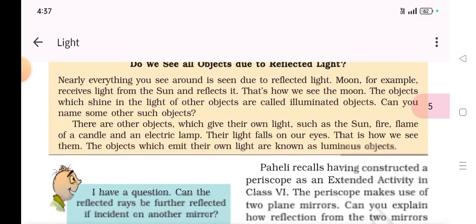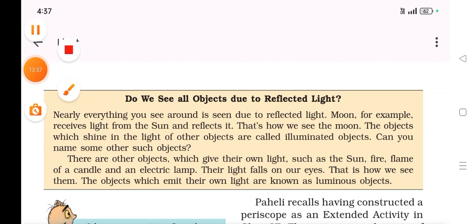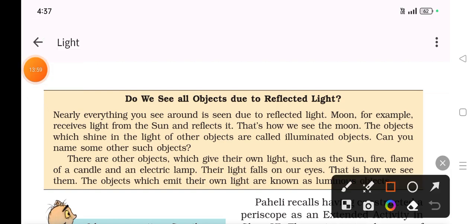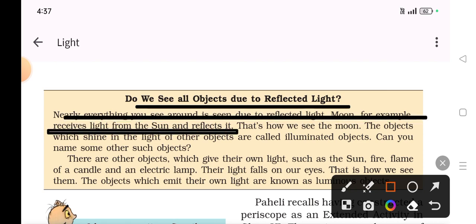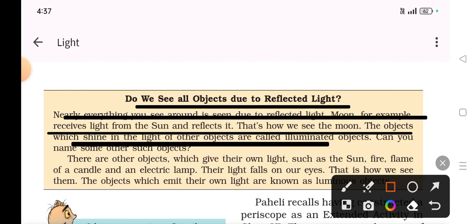Do we see all objects due to reflected light? Nearly everything you see around is due to reflected light. The Moon, for example, receives the light from the Sun and reflects it. That is how we see the Moon. The objects which shine in the light of other objects are called illuminated objects.